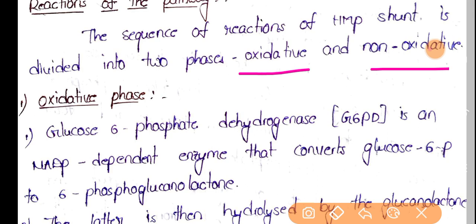This is the first enzyme used in this pathway, and as a result of its action, the first intermediate product, 6 phosphogluconolactone, will be produced. So as the first step in this HMP shunt, glucose 6 phosphate is converted into 6 phosphogluconolactone.